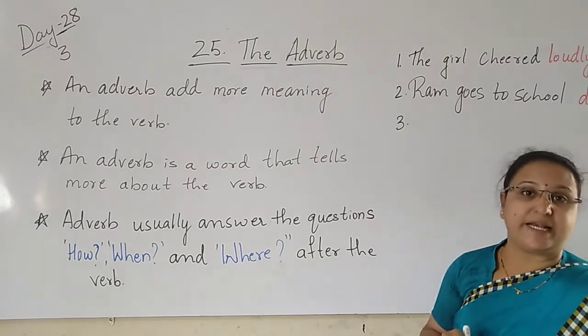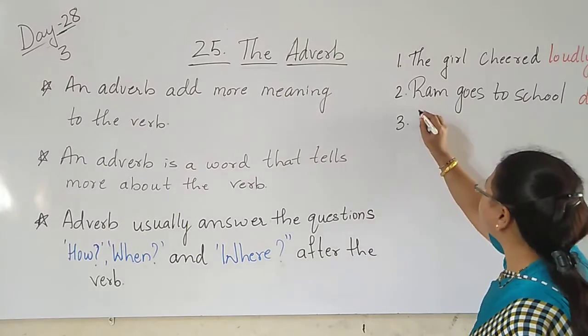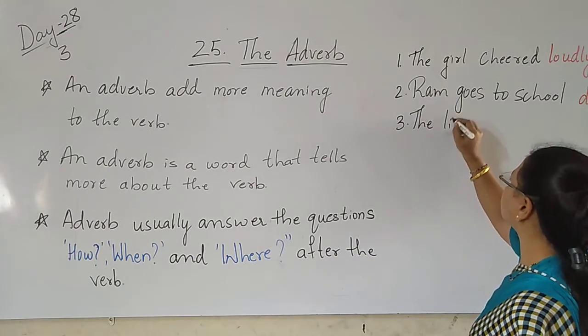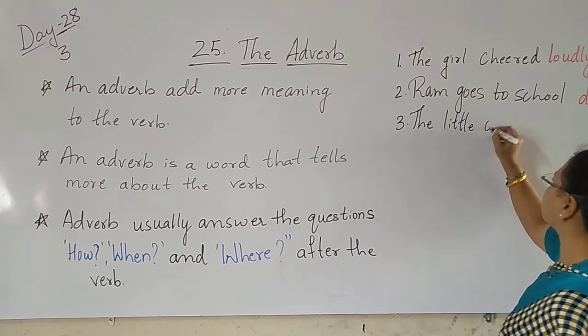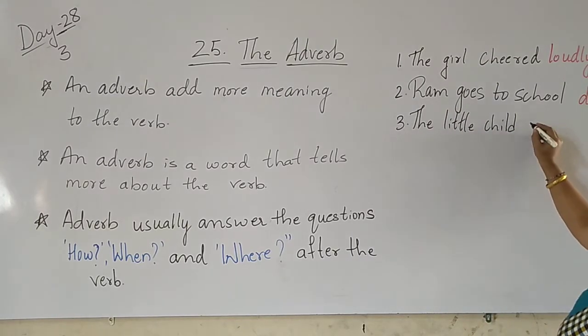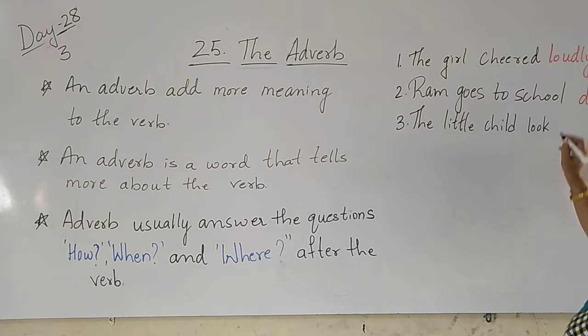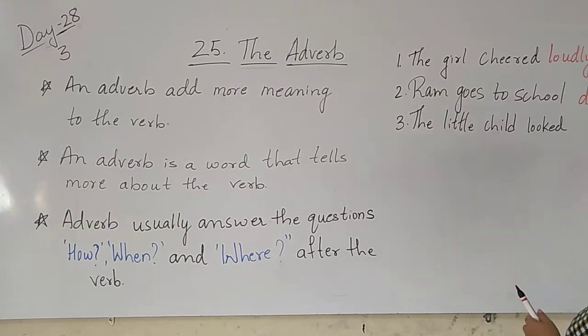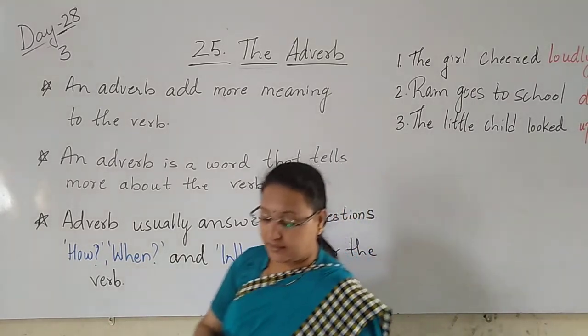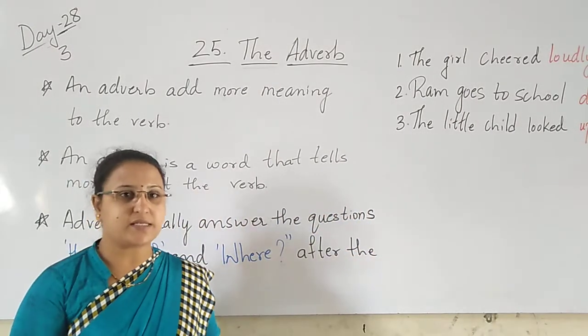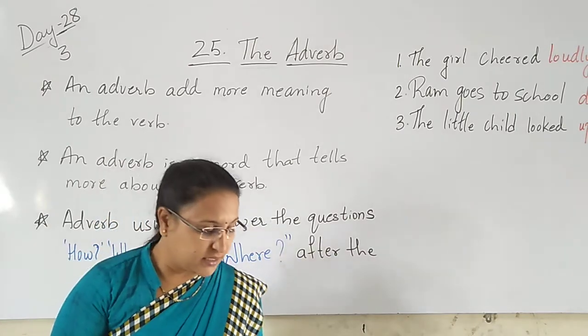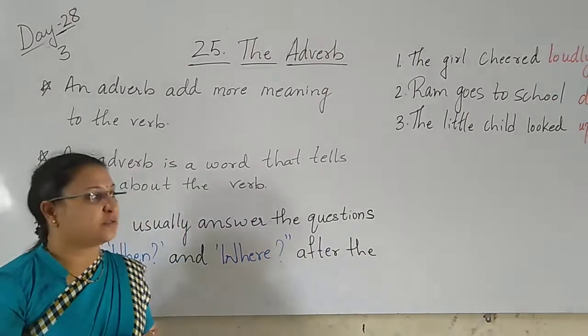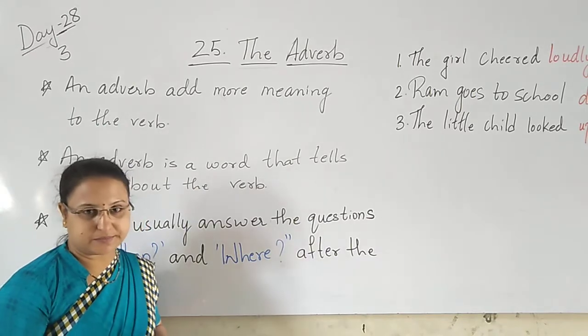Third one: the little child looked up. Looked up, not just looked, children. So here I have written three sentences, children. Yes? In these three sentences, which are the adverbs?